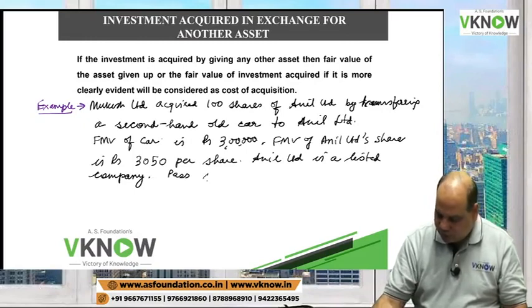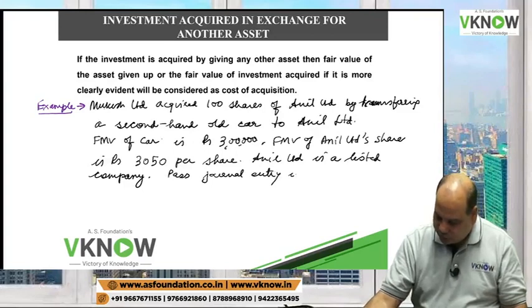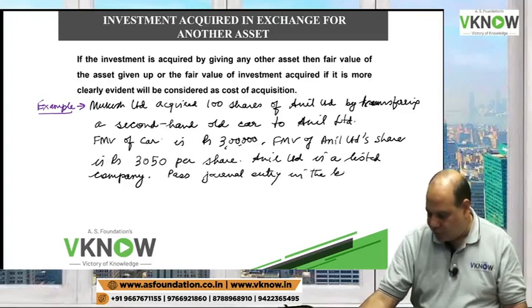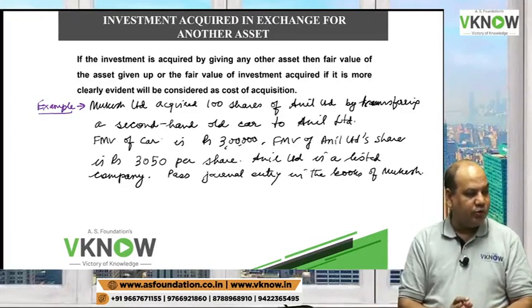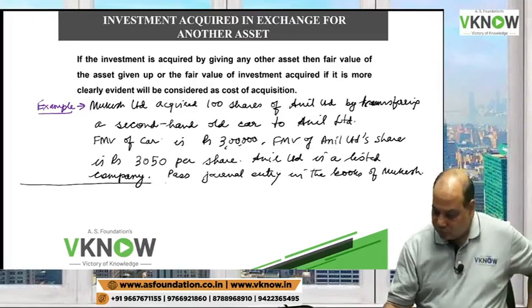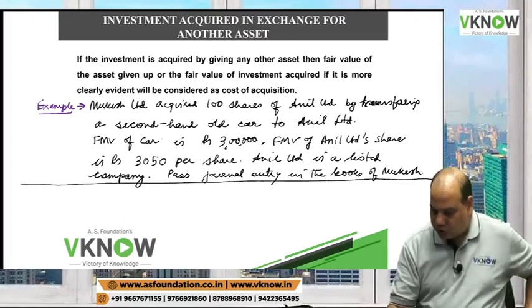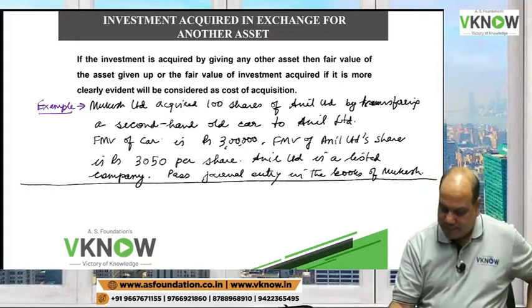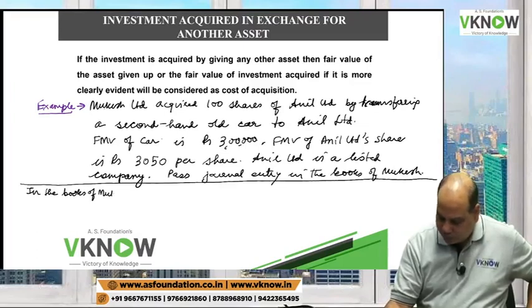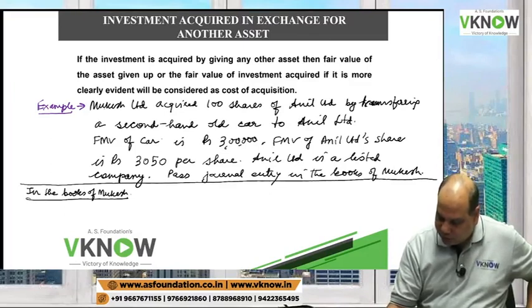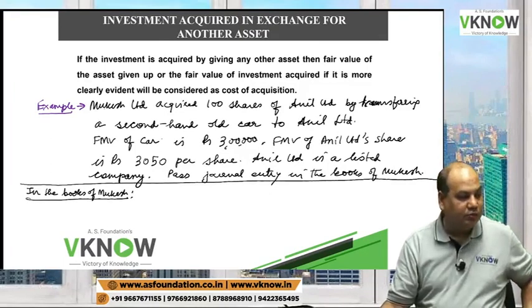Pass journal entry in the books of Mukesh. So in the books of Mukesh, Mukesh has acquired investment in Anil.